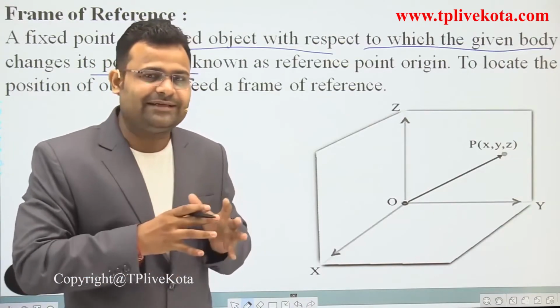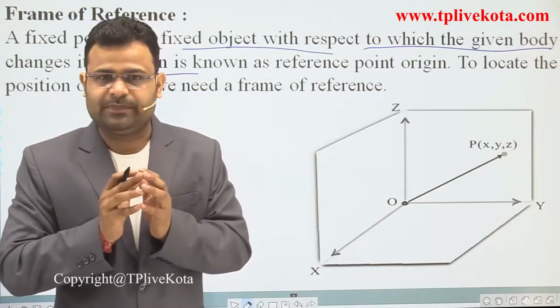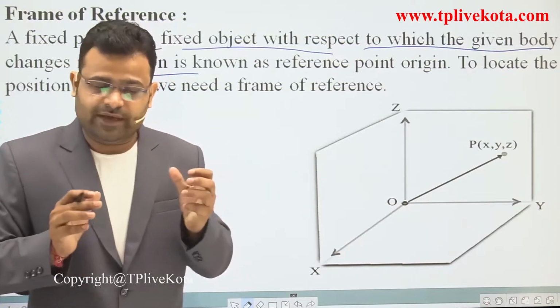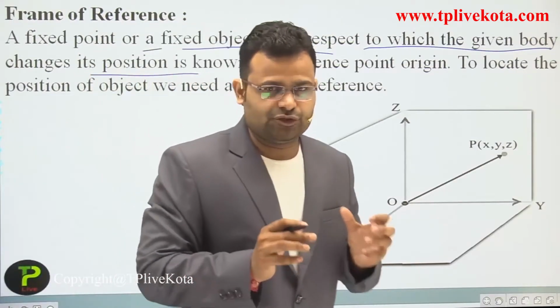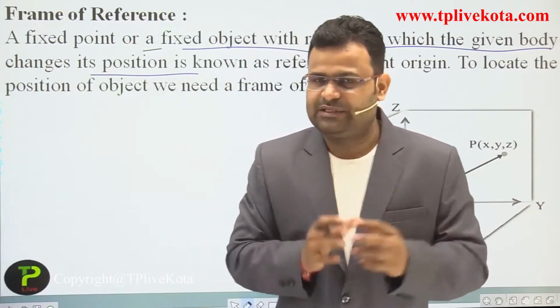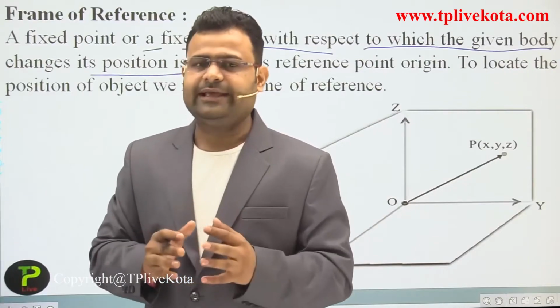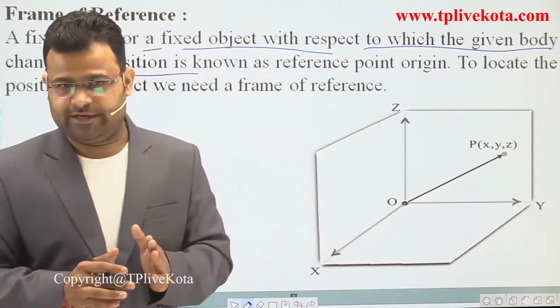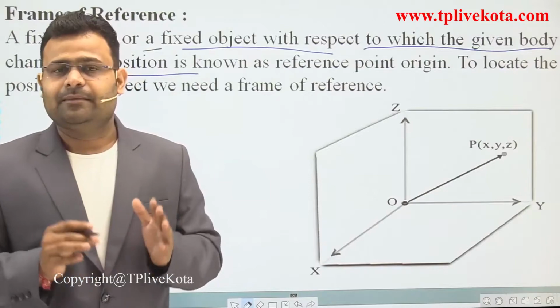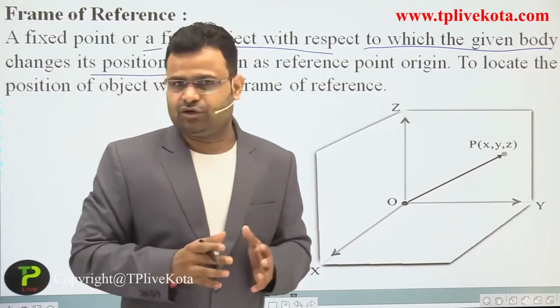So in that condition, the tree is our origin, our fixed point, where we maintain some distance from the tree. All measurements are taken on the basis of the tree.